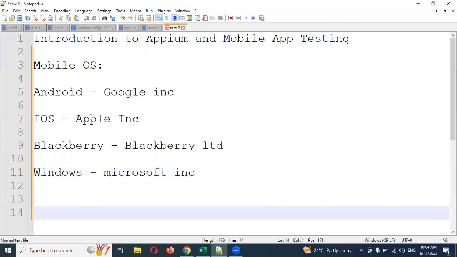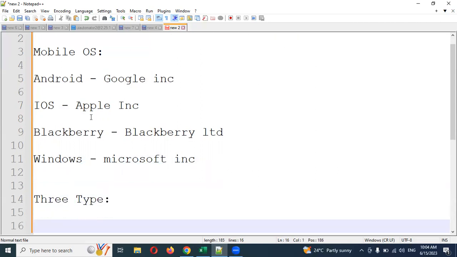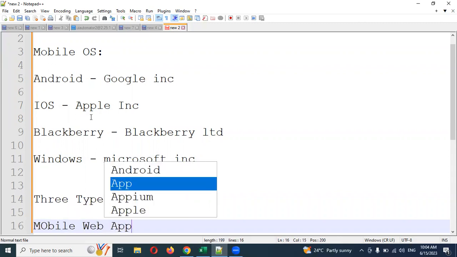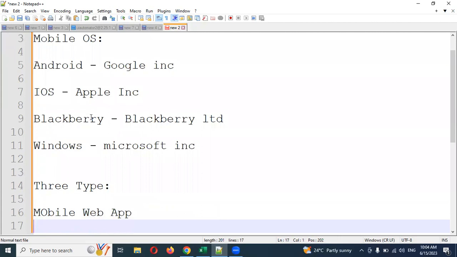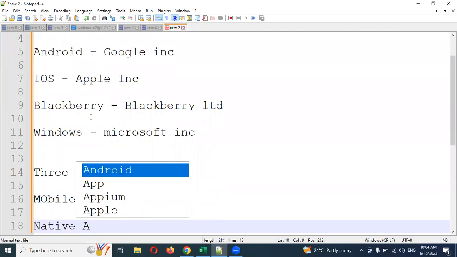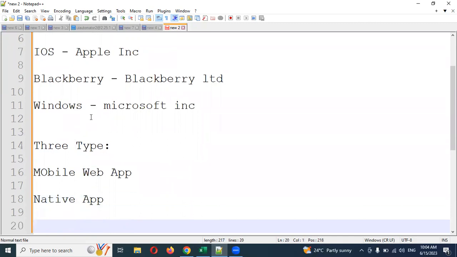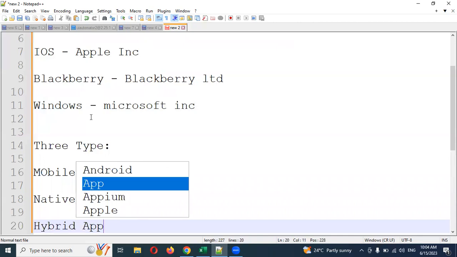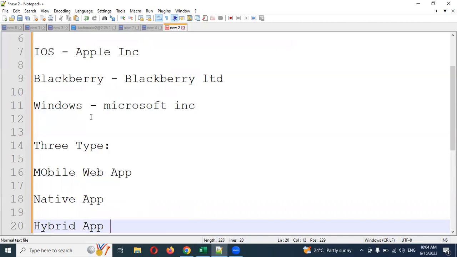Okay. And what types of mobile apps are present? How many types can we say? There are three types. What is the first one? Mobile web app. The second one is native app. And the third one is hybrid app. What can all these apps do?